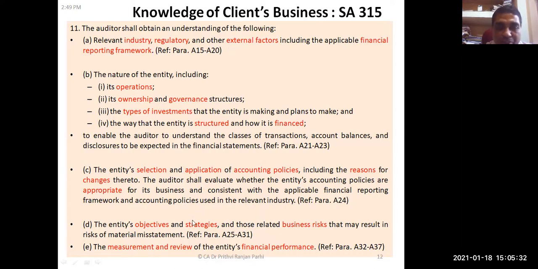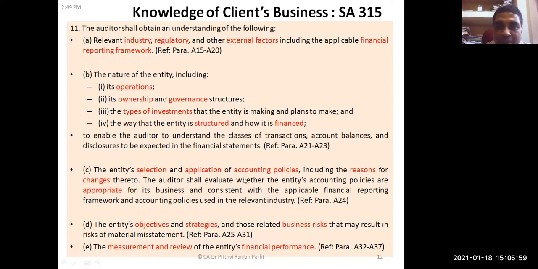What are the objectives of the entity? What are the strategies? And if they are related to business risk, the auditor also needs to understand all these issues. Then measurement and review of the entity's financial performance, that also the auditor needs to do. The auditor should review the financial performance.